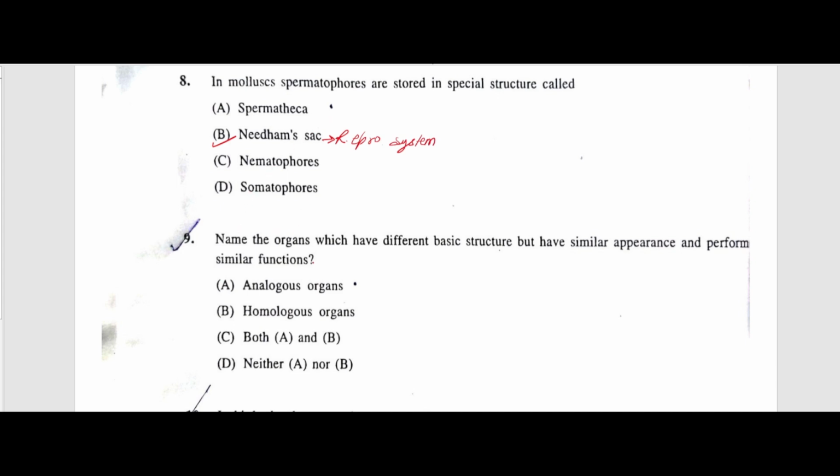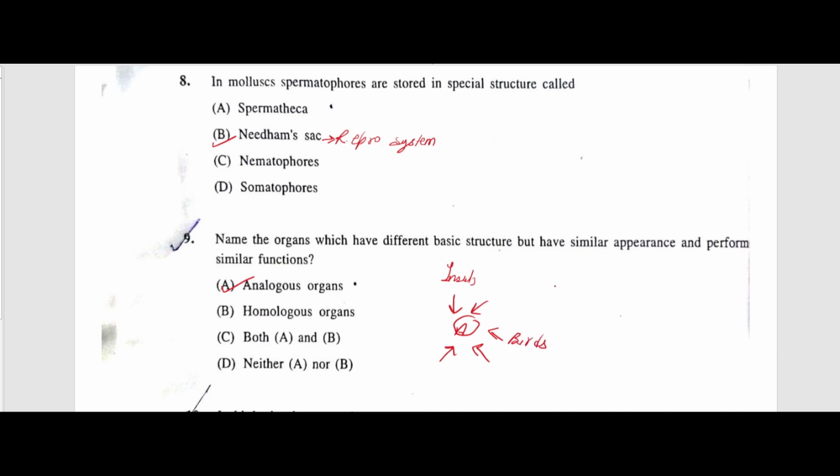Next, name the organs which have different basic structure but similar appearance and perform similar function. The answer is analogous organs. Now see, analogous organs are responsible for convergent evolution. For example, say here are insects and there come your birds.